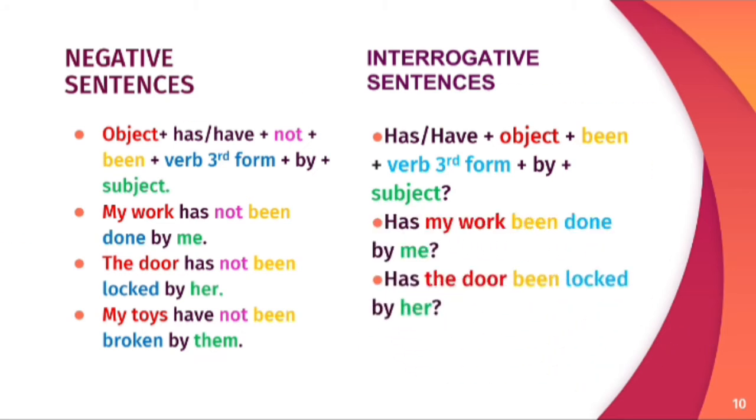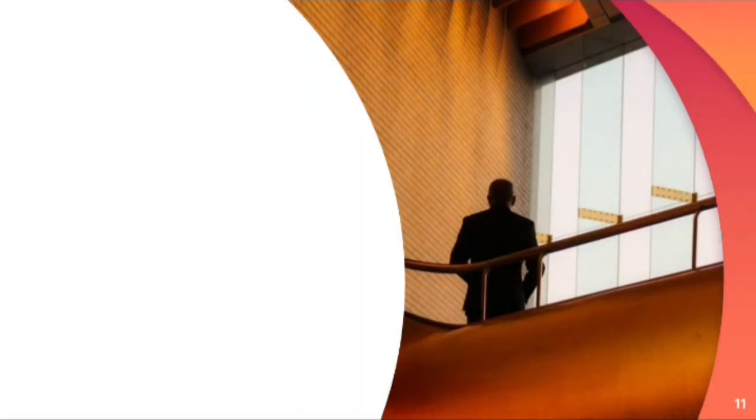Has the door been locked by her? Have my toys been broken by them? All these are the examples of interrogative sentences of passive voice. Further, in next section, we will do practice.